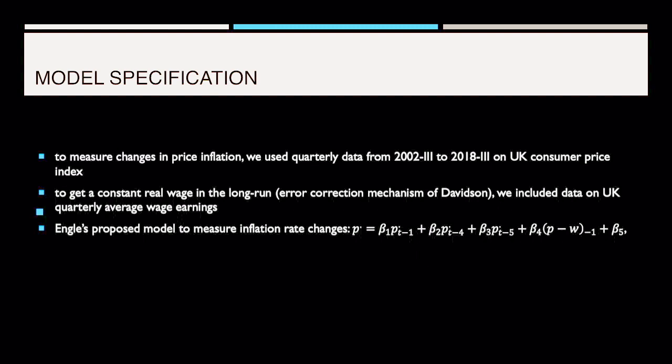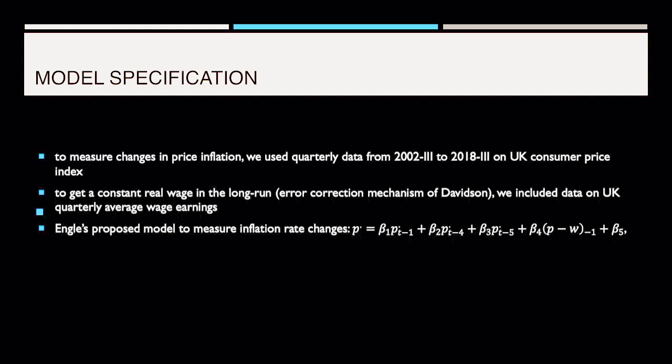The model proposed by Engle, you can see in this slide, where he observed typical seasonal behavior in PT-1, PT-4, and PT-5, which are the lags of the quarterly consumer price index. We denote WT as the logs of quarterly wage average earnings.